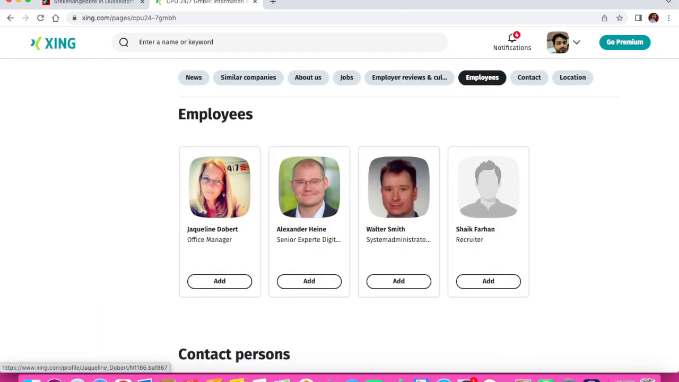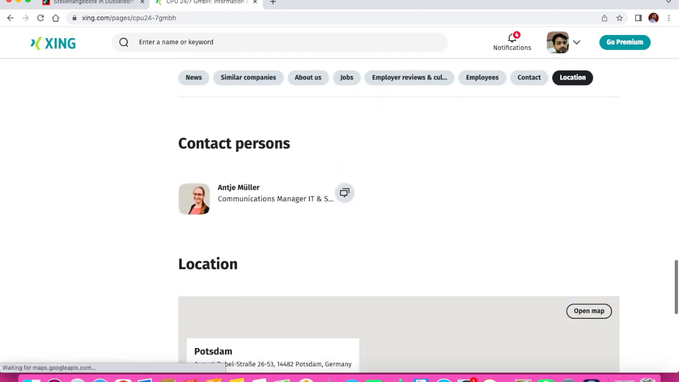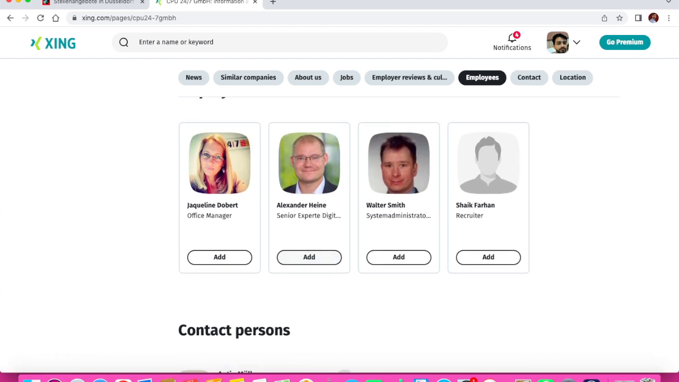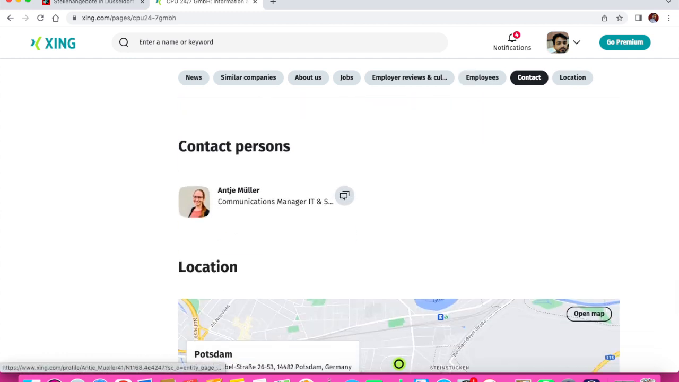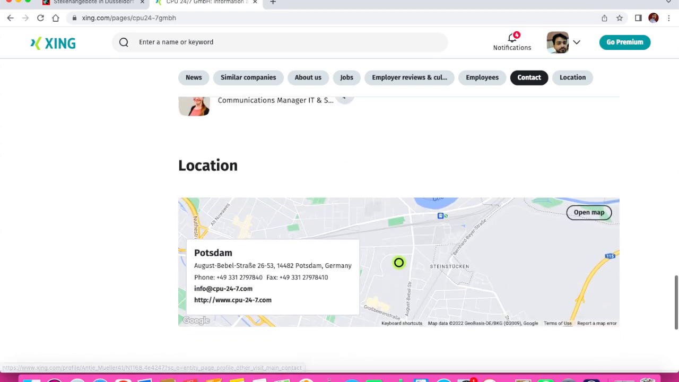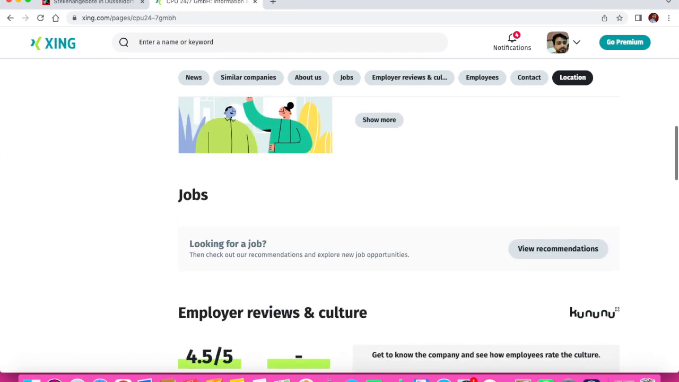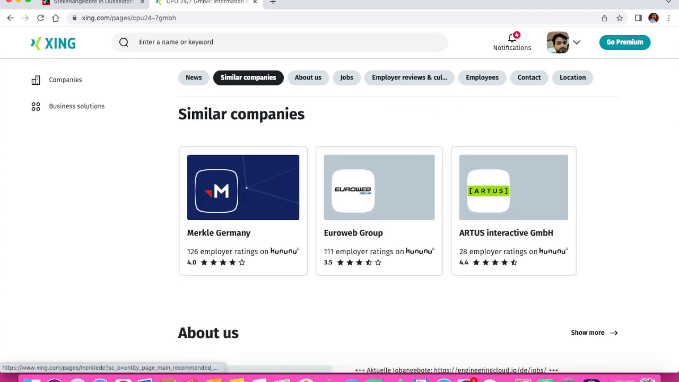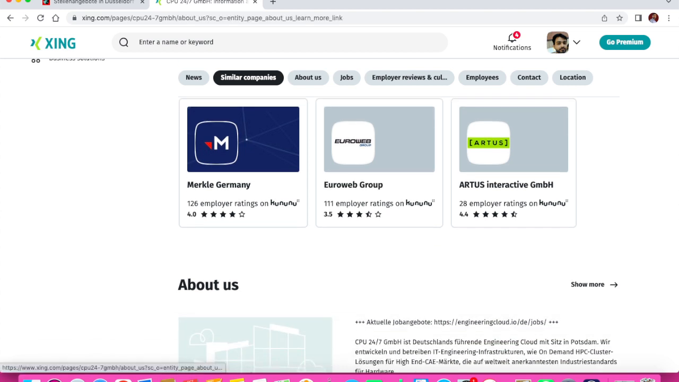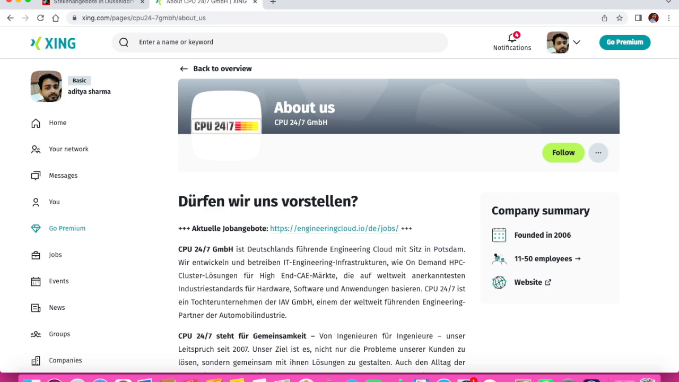Here are the employees of this company. You can be in touch with them if they allow, and you can find their contact details. This is the communication manager. This is the location and the address of this company. So like this you can find so many similar companies, like Merkel Germany, Euroweb Group. There are so many companies. With the show more option, you can go and find some other companies.